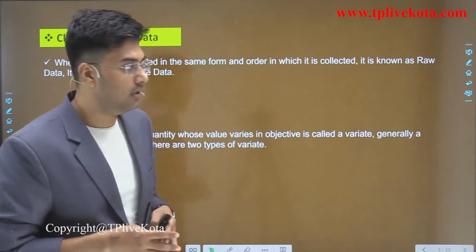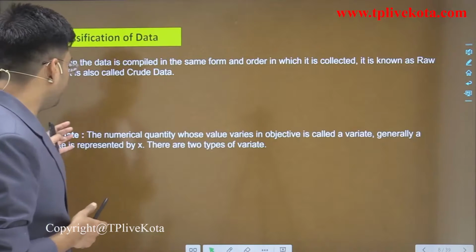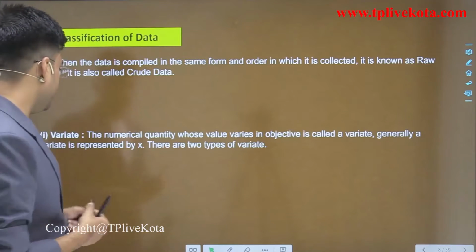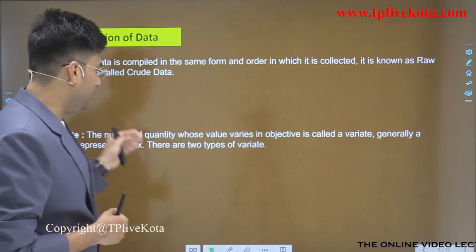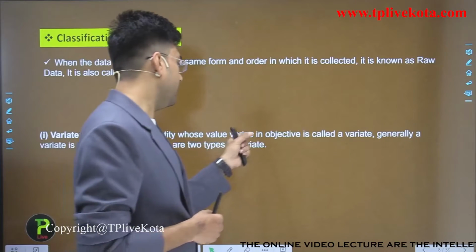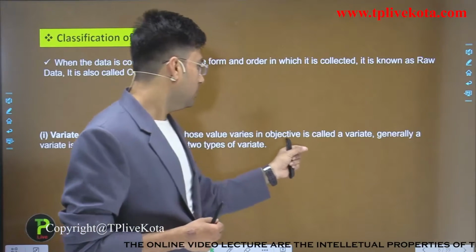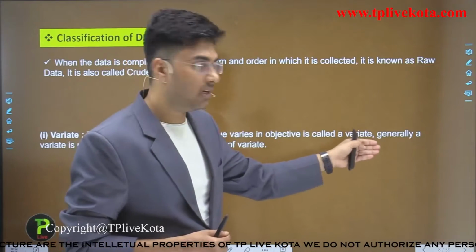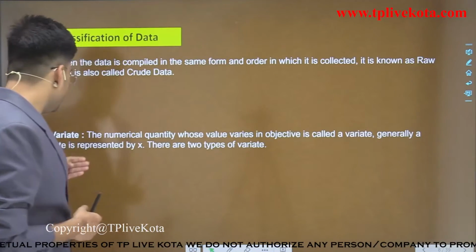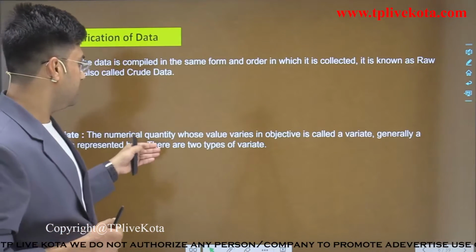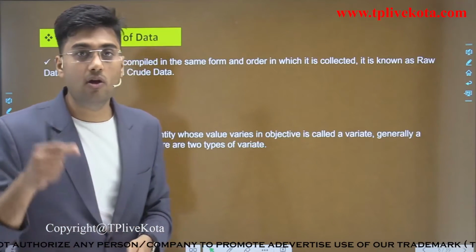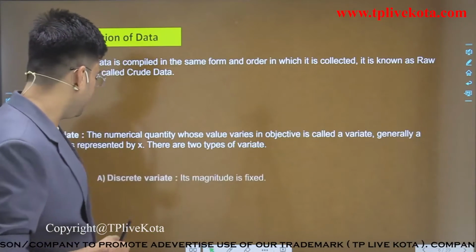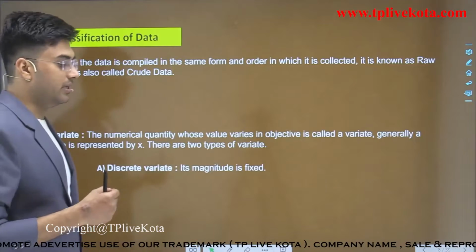So first of all, let's discuss variate. What is a variate? The numerical quantity whose value varies in the objective is called a variate. Generally, a variate is represented by x. There are two types of variate. First is the discrete variate, whose magnitude is fixed.